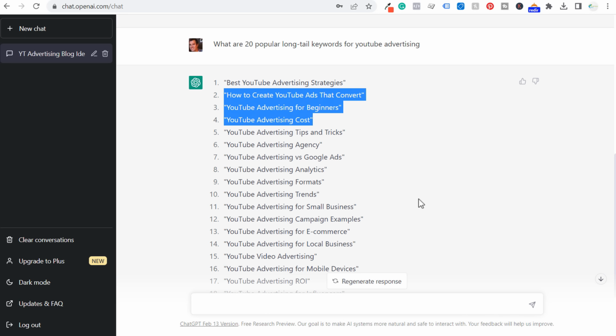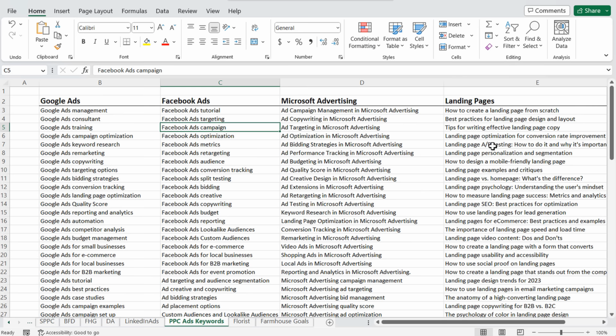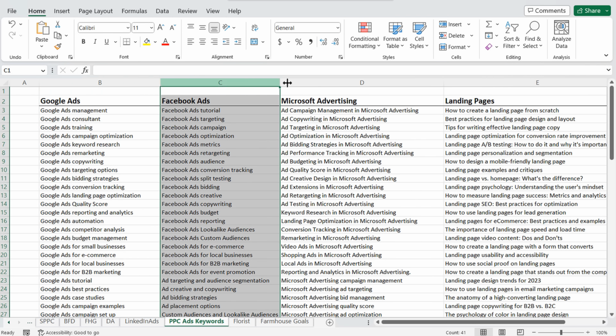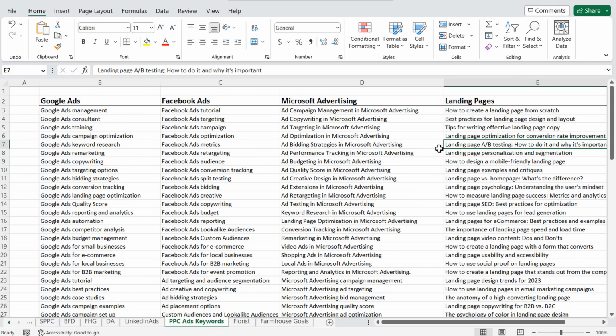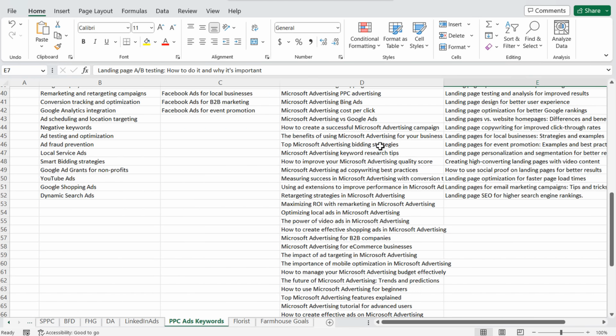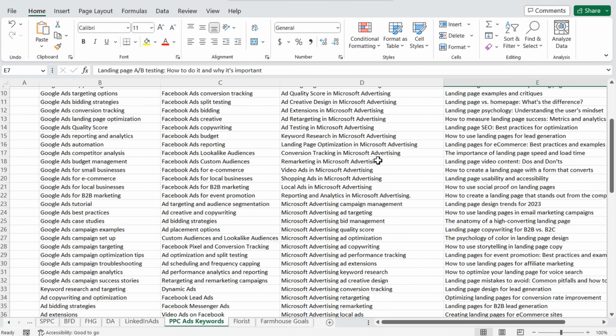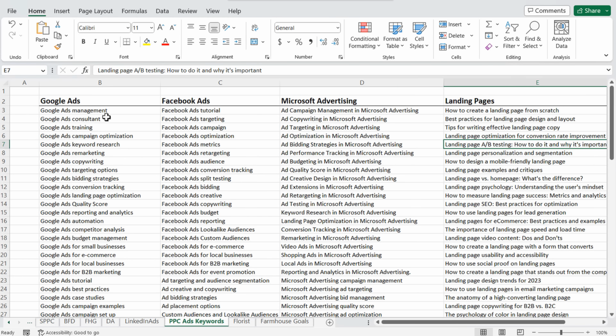I actually did this recently. If I open my spreadsheet, you can see if I'm trying to cover these 4 topics on my YouTube channel, you can see all of the different things I came up with. And I did all of this by just doing some simple prompts into ChatGPT and using some of the long tail keywords that were available to me from Keywords Everywhere. Copy and pasted them here. And now what I'm going to do is go through all of these individual keywords and turn them into topic ideas. Facebook ads tutorial for beginners 2023.